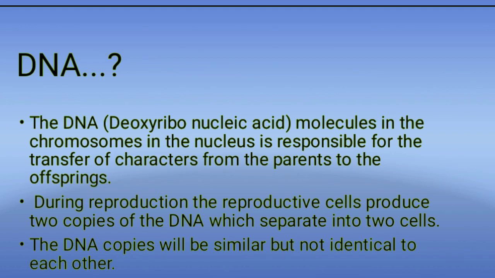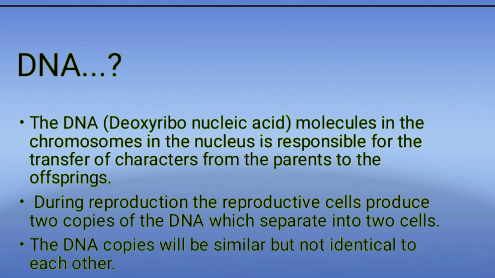Okay, then DNA is what? Deoxyribonucleic acid. It is one organic molecule present in the cell. Then this DNA will save all the information of that organism, and that information is transferred from that parent to the offspring.